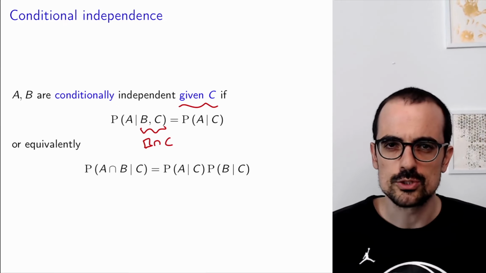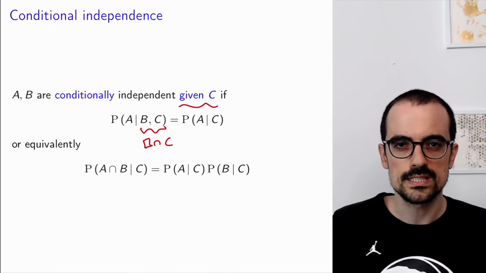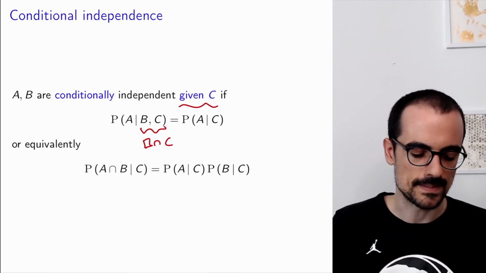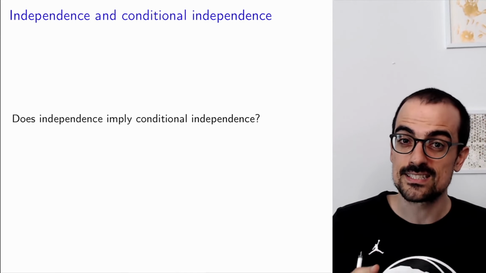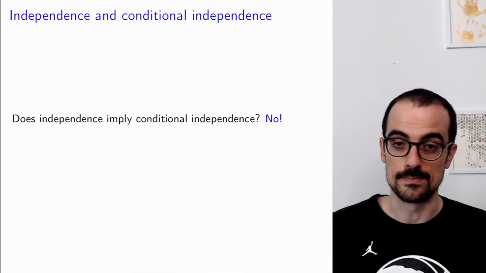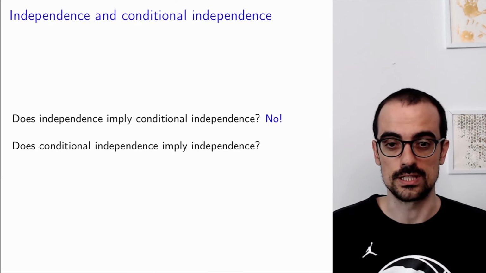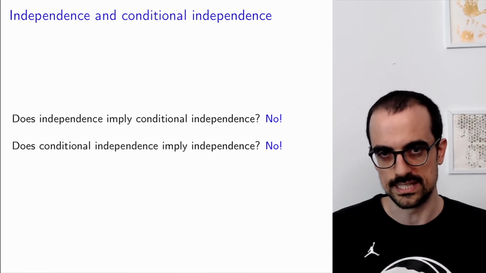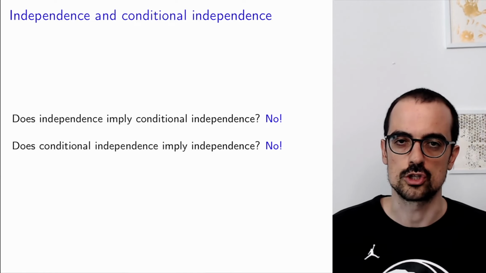This looks so similar to independence that you might be tempted to say, why are we making a big deal out of this? Maybe this is implied by independence, or this implies independence. Well, actually, independence does not imply conditional independence, and conditional independence does not imply independence, and this is extremely important for probabilistic modeling. We will justify why in the video on conditional independence.